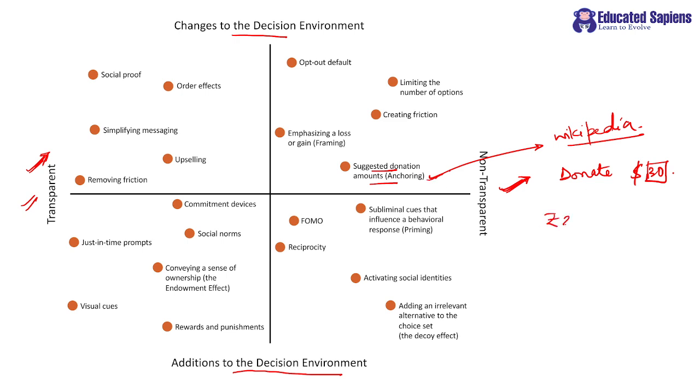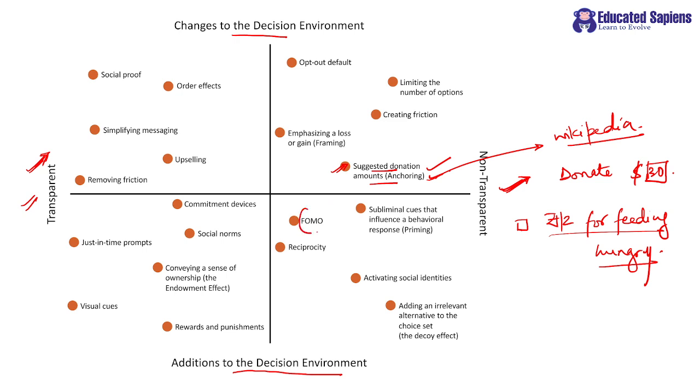Zomato asks you to pay rupees 1 or 2 for feeding hunger, for Feeding India, है ना? Hungry people, something like that, right? So my dear students, they are suggesting donations, right? But how they are using it, and why only 1 rupee or 2 rupees, that is non-transparent, right?